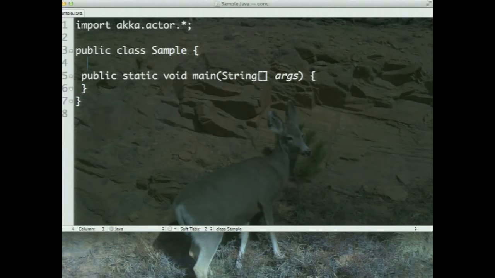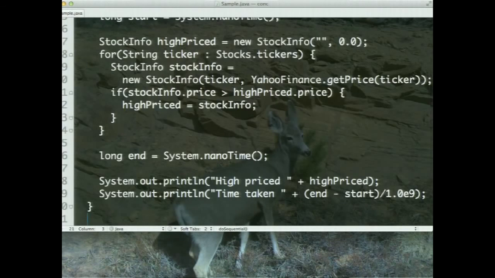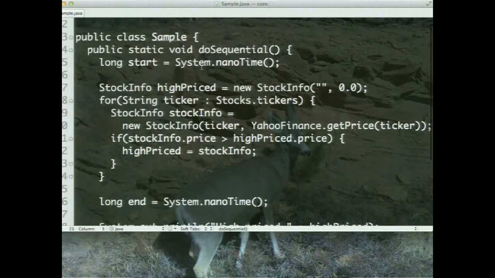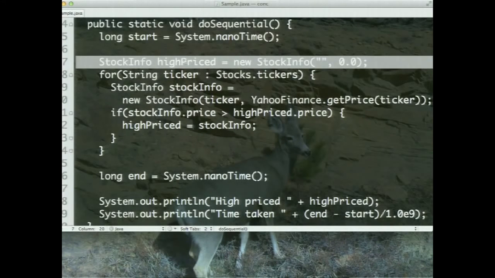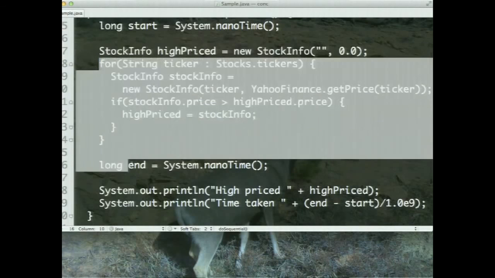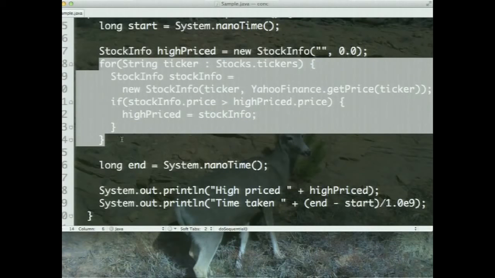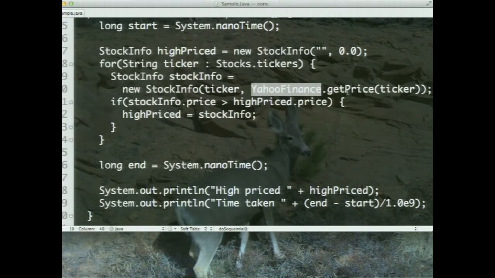So I'm going to go to Yahoo and get the stock prices. First of all, this is sequential code I'm going to write. I measure the current time. I ask it to create an empty stock price. Here is a traditional for loop, and within the for loop, I'm simply looping through and getting the Yahoo Finance price.